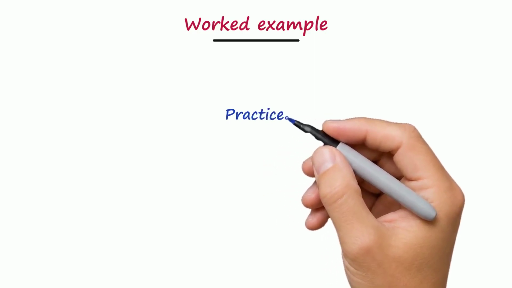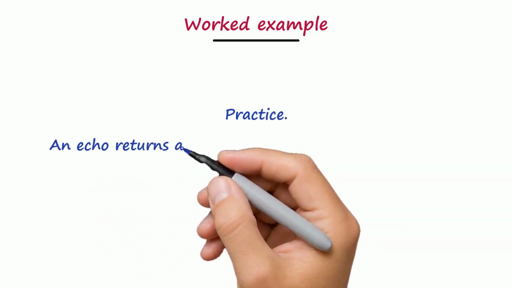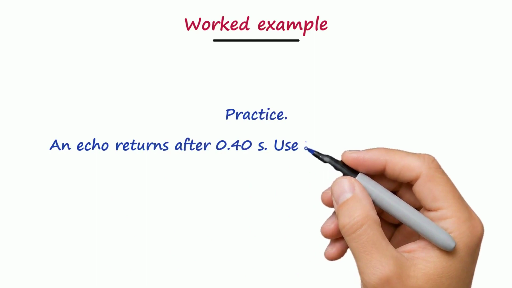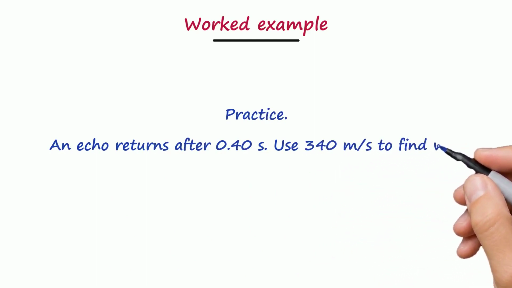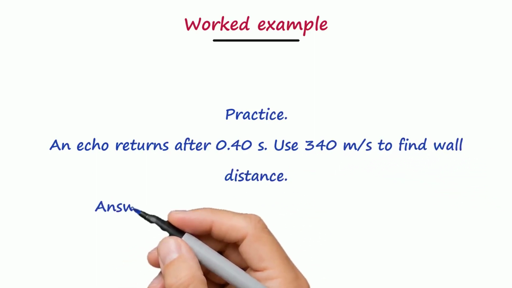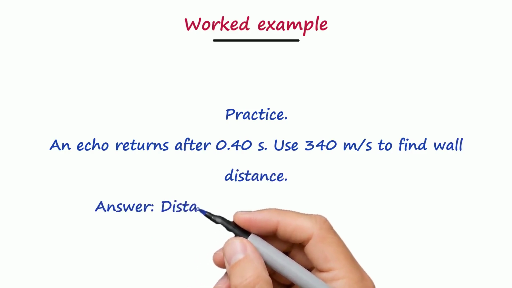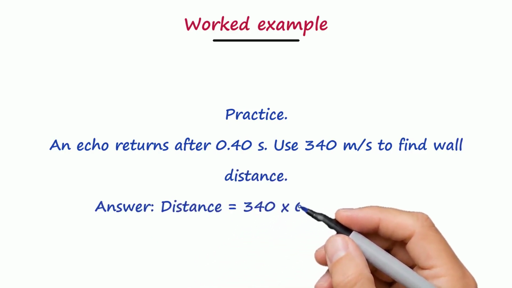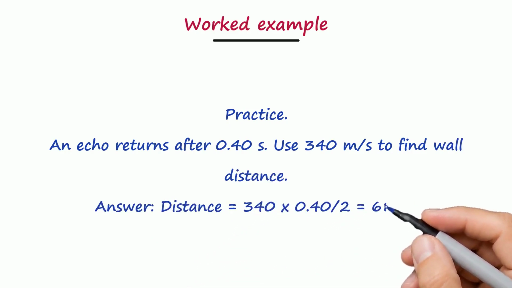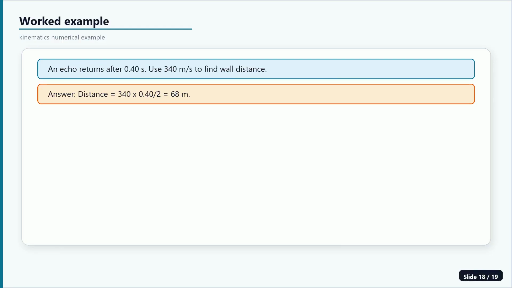Practice. An echo returns after 0.40 s. Use 340 m/s to find wall distance. Answer. Distance equals 340 x 0.40, all over 2, equals 68 m. Watch the numbers land in the matching symbols. Check that units cancel cleanly. If they do not, the setup is wrong even before the arithmetic.